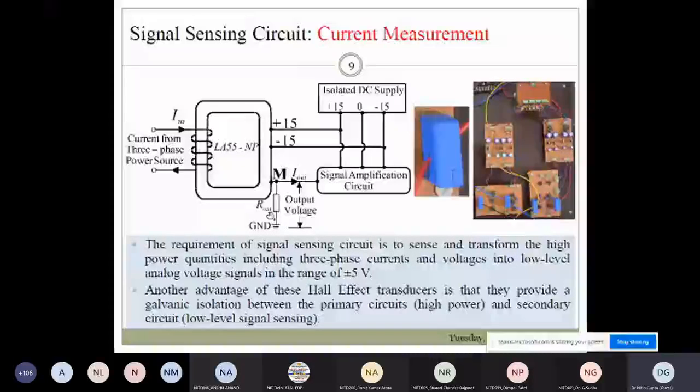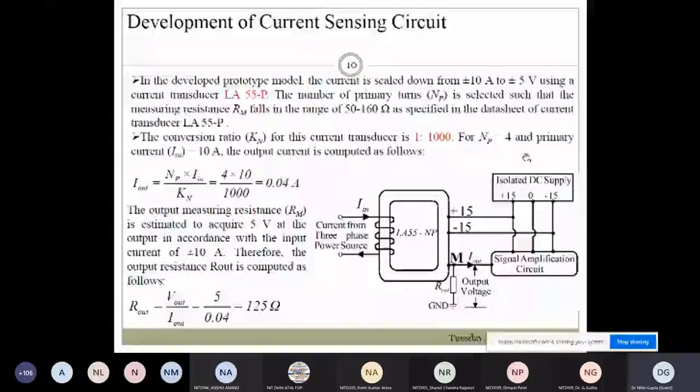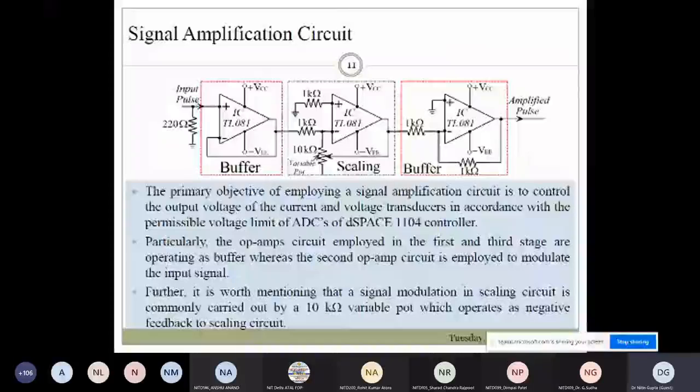You can see here R out is there, and this is the simple amplification circuit. The isolated DC supply section will also be there. So, this is the signal amplification circuit. You can use any optocoupler IC, any buffer IC, any operational amplifier like TL081. That will do the buffering.